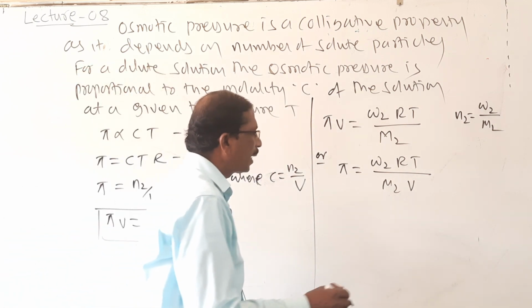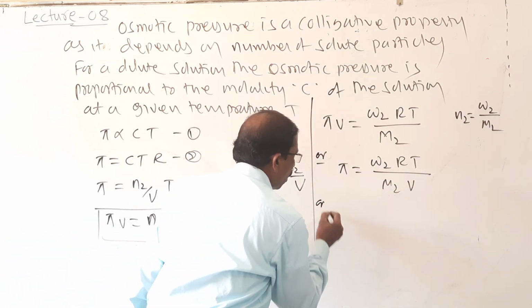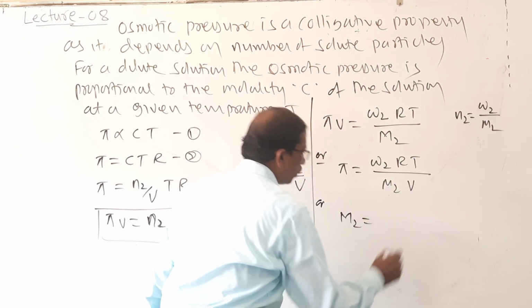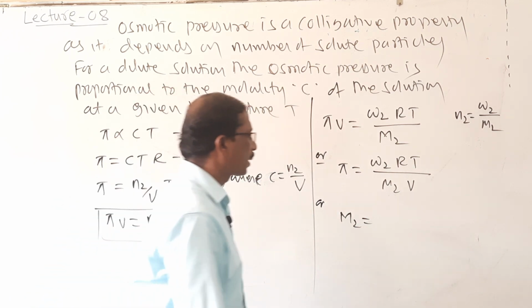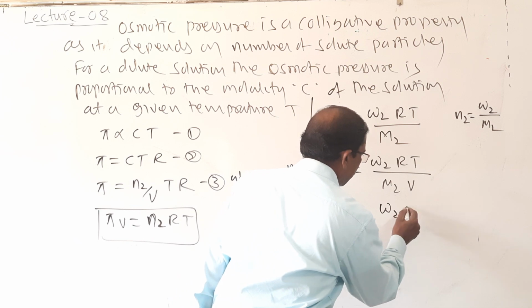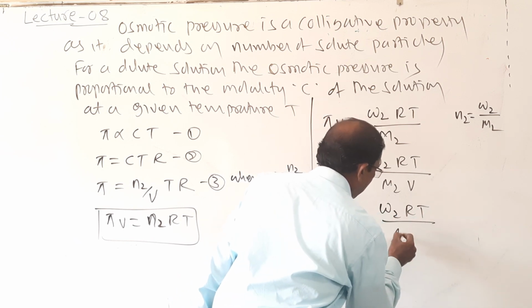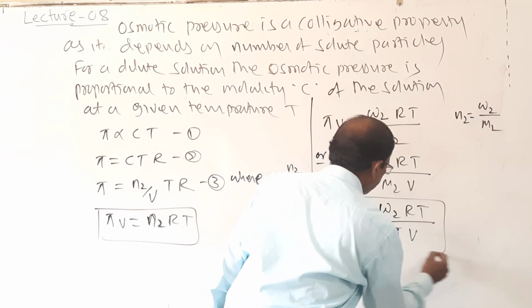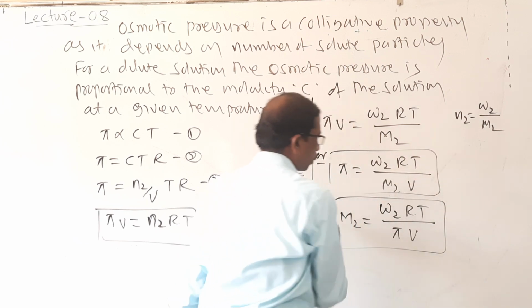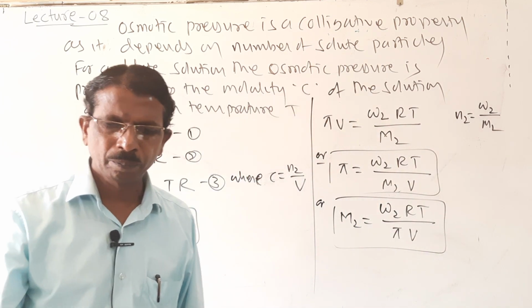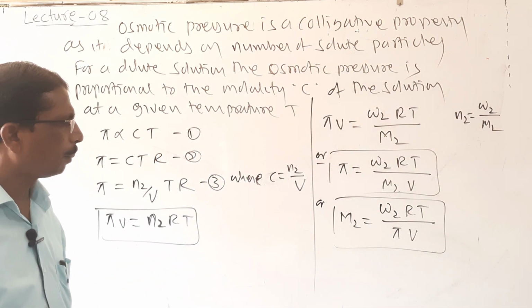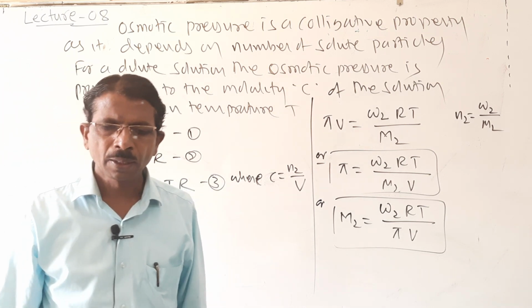And if you want the molecular mass, then M2, the molar mass of the solute, is equal to W2 RT divided by pi V. So here two equations are there.